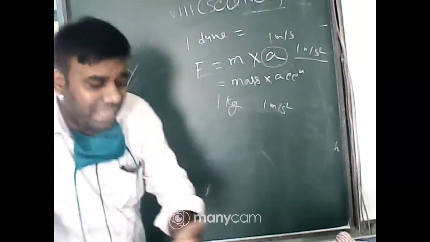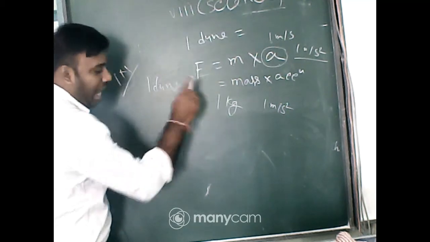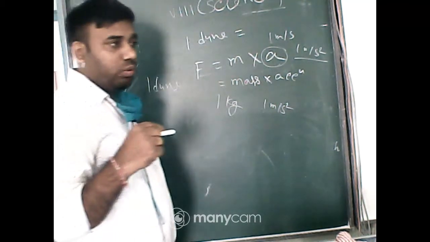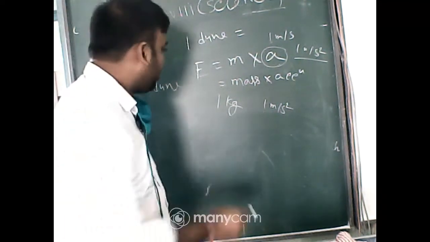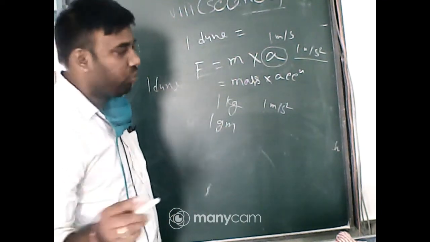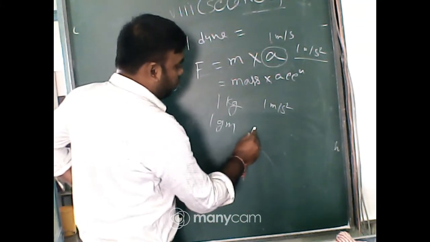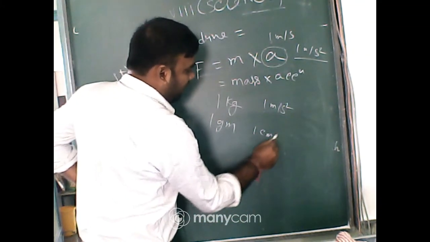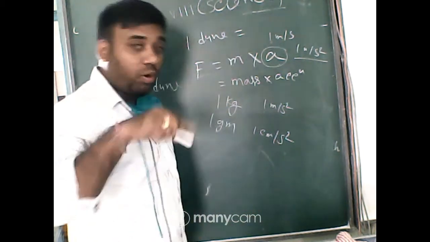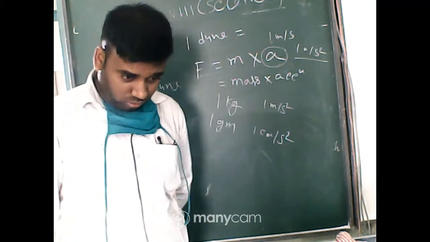Okay. Same thing in the case of dyne. One dyne: the amount of force which is applied to a body having mass 1 gram, and if it is able to produce an acceleration on that body of 1 centimeter per second square, that amount of force is called 1 dyne. Got it everyone? Yes or no?